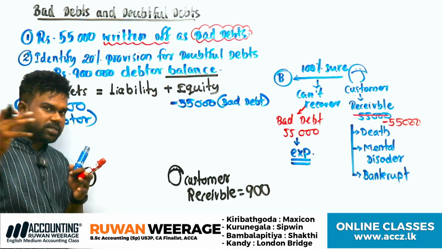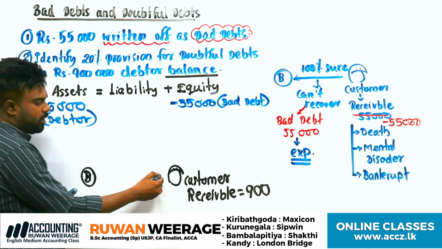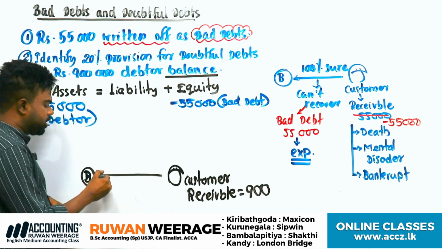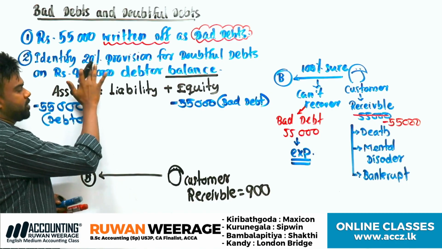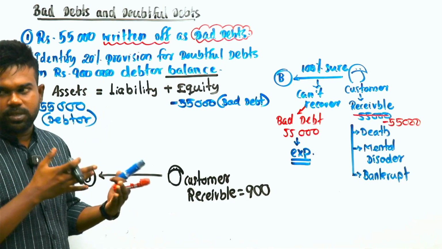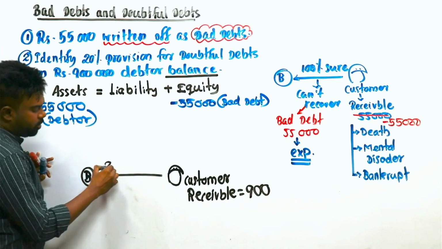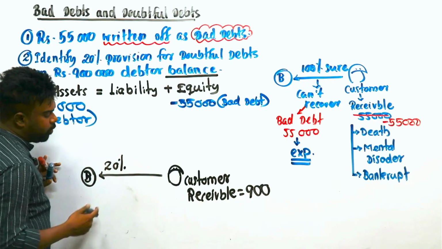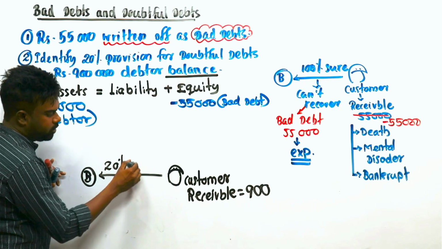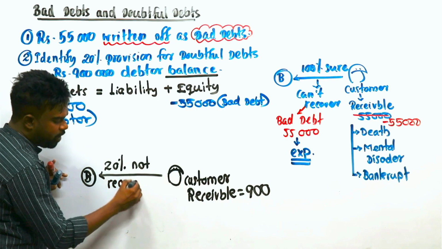Based on previous years' experience, you have to estimate the current year, around 10%. In questions it is given like 10% or 20%, it depends on the question, 20% or 5%. So around 20% cannot be recovered. Around 20% not recoverable, we have to identify in advance.